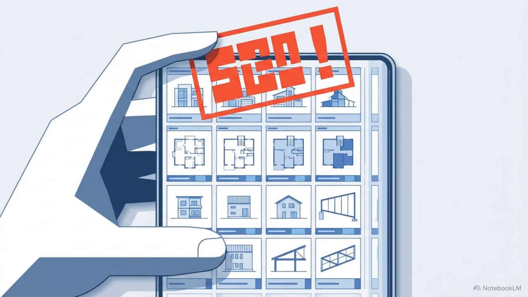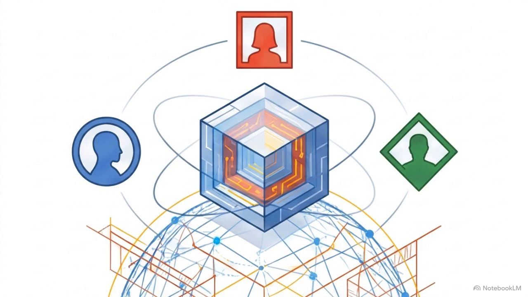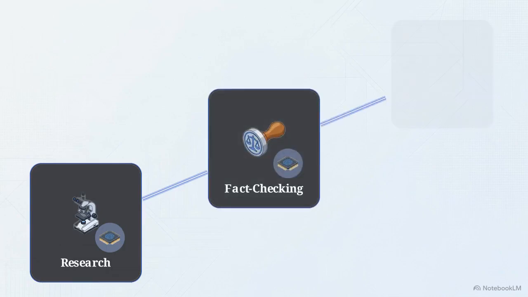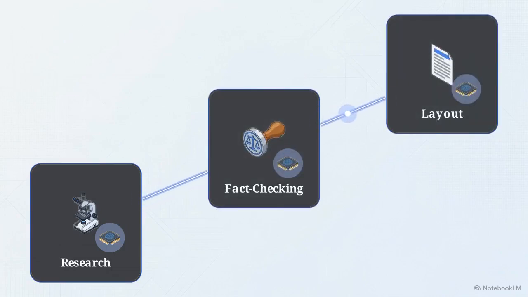Existing automated tools try to close this gap, but they usually just stamp a binary true or false label on a post. Users ignore them because there's no transparent reasoning attached to the verdict. Built for the Kaggle and Google AI agents Capstone, TruthLens takes a different approach. Instead of a single black box AI, it deploys an entire simulated newsroom of specialized agents working together.